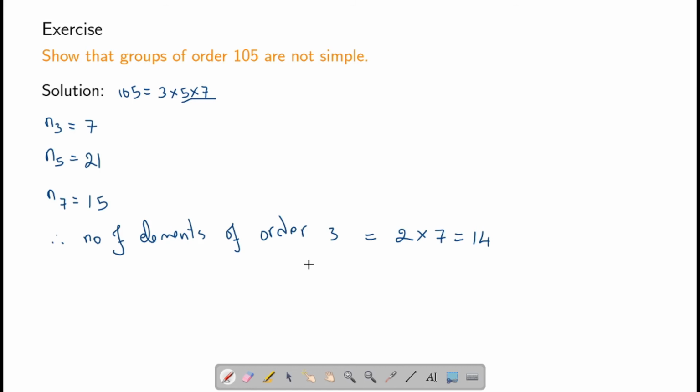Also, the number of elements of order 5 will be 4 times 21, since there are 4 elements of order 5 in a group of order 5, which will be 84, and the number of elements of order 7 will be 6 times 15, which is 90.